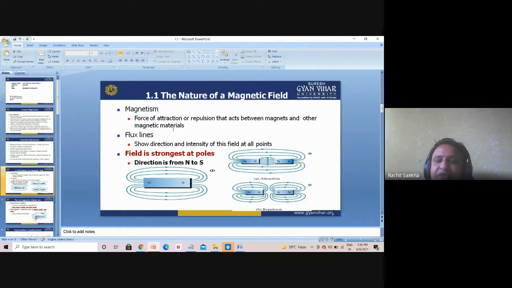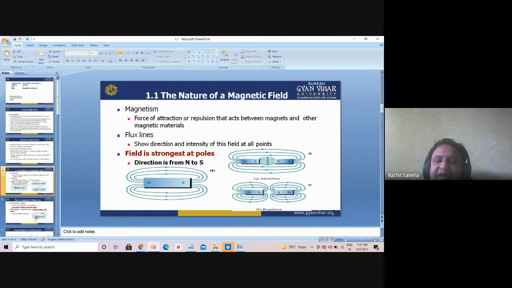Now in our school classes, we studied that we can identify magnetism with the help of attraction or repulsion, means magnetic poles. If two opposite poles are there, they attract each other. If the same poles are there, they repel each other. So the force of attraction or repulsion that acts between magnets and other magnetic material is the magnetism.